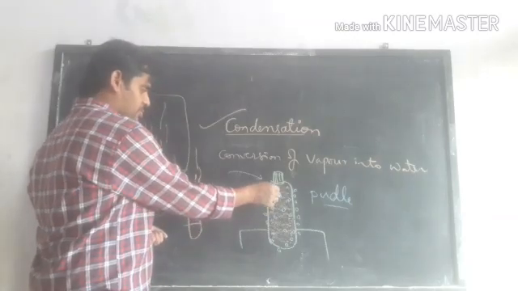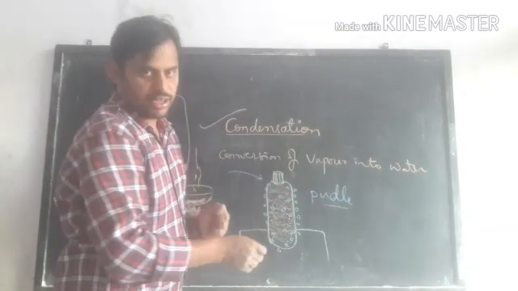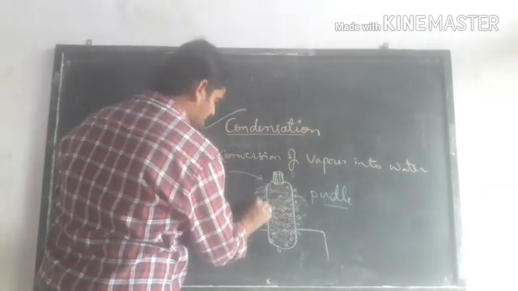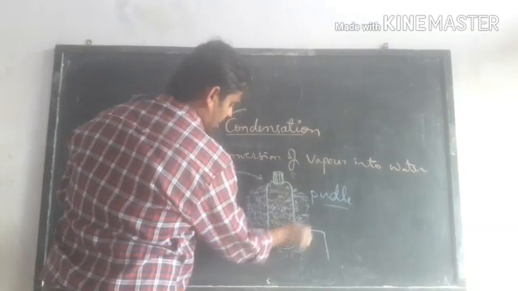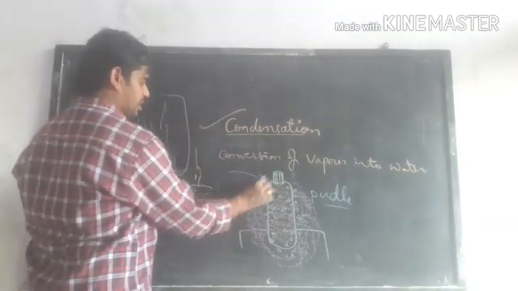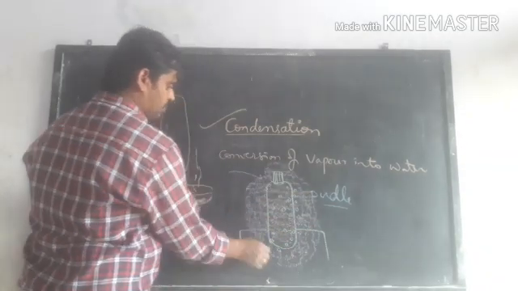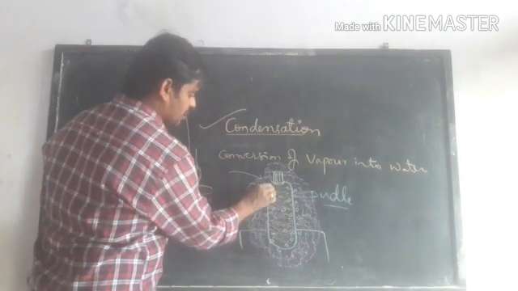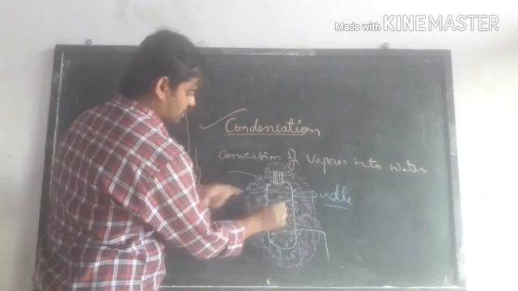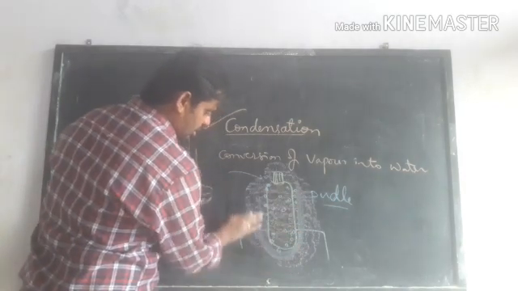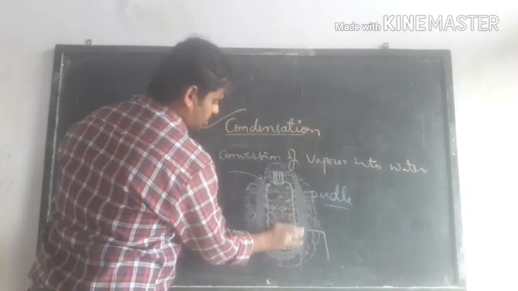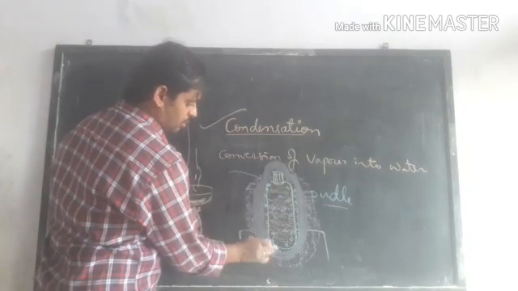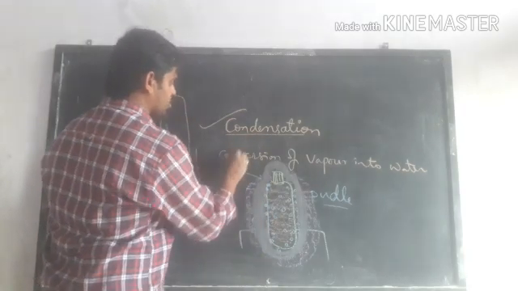Around the water bottle there is air, and in this air there is moisture, the water vapor that evaporated. Because of the cool surface, the air present around the water bottle gets cooled down, and the water vapor present in the air gets cooled down.